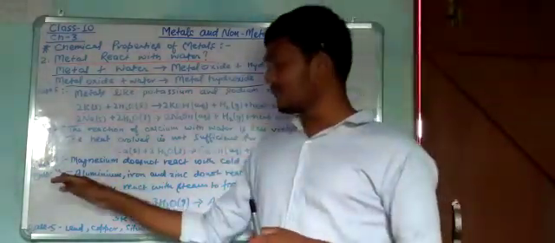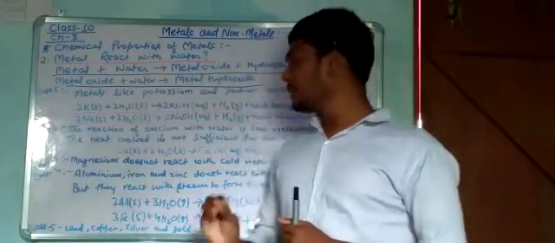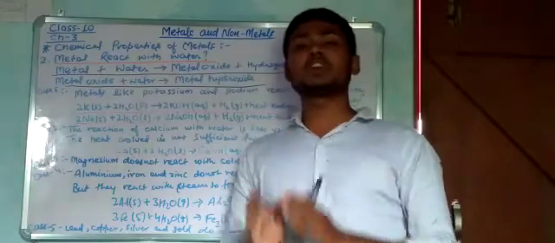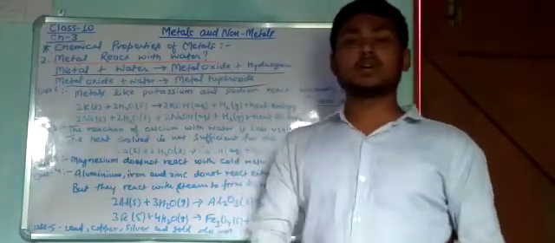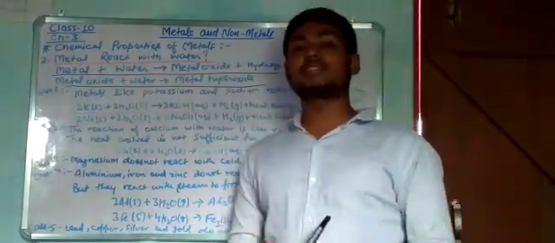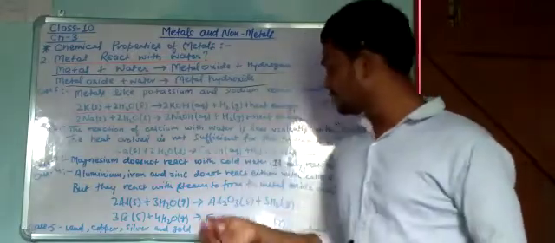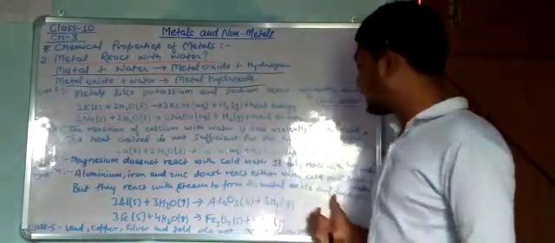So in case number 4, aluminium, iron, zinc are such types of metals that do not react with either hot or cold water. They always react with steam to form metal oxide and hydrogen gas.